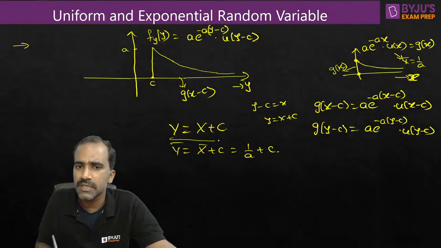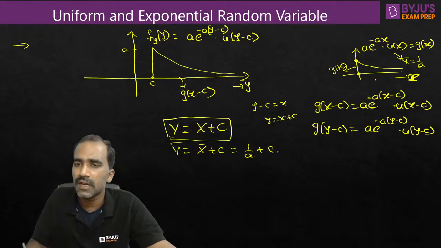So if you establish the relation between the two random variables that we are talking about, the shifted PDF and the original PDF that we remember, then using that we can find the values very easily.